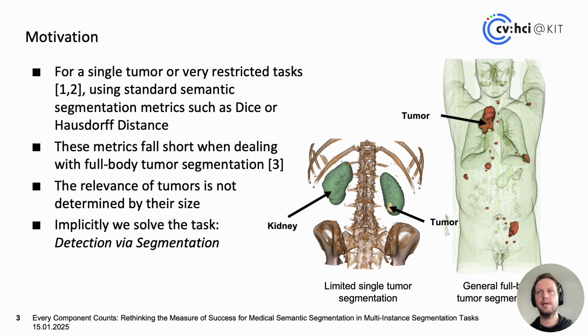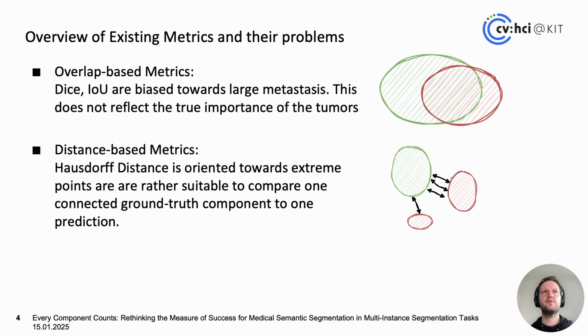However, when we look at the clinic, or the scenario where we have a whole body scan and our goal is really to identify all the regions, we are rather in the task that you could call detection via segmentation. There we are also interested in finding all these small lesions that may not be of very high importance for the DICE score or any semantic segmentation score. However, for the patient's life and the treatment plan, they can be detrimental. Let's first of all look at which types of metrics there are for semantic segmentation, and in the following we will look at their problems.